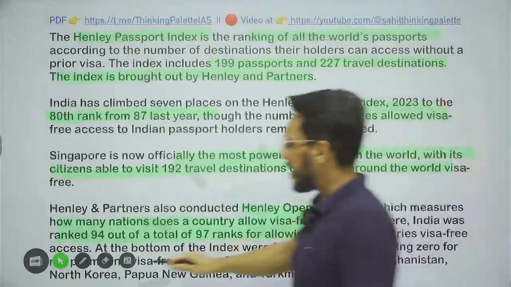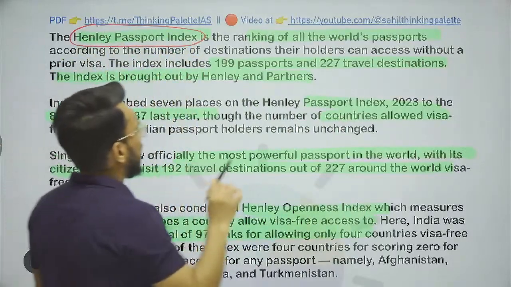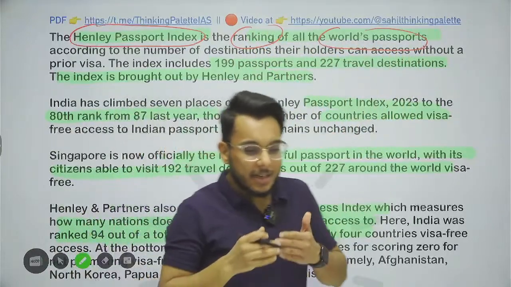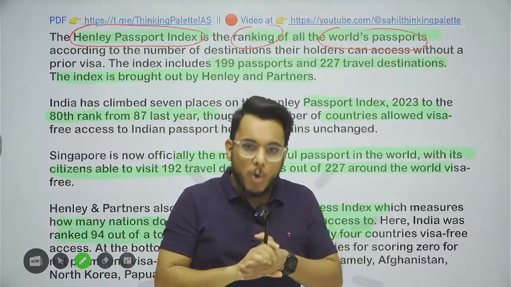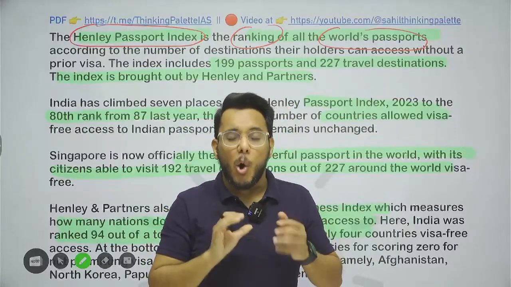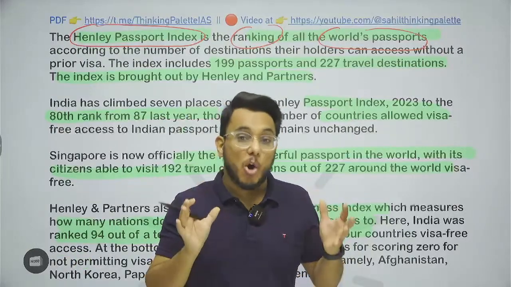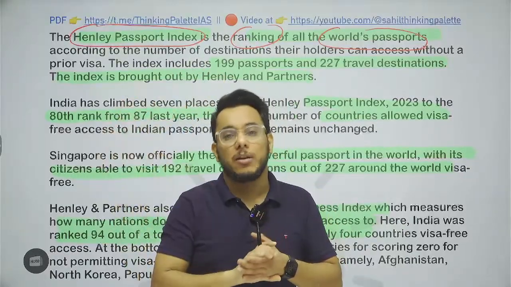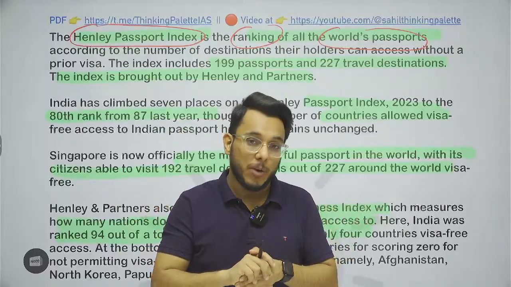So basically, guys, there is this Henley passport index. The Henley passport index ranks the world's passports. Every country's passport is ranked on how many countries you can visit without the need of a visa. On that basis, we find which passport is stronger. A strong passport is one which can go to most countries without a visa, and a weak passport is one which is not allowed in other countries without a visa.